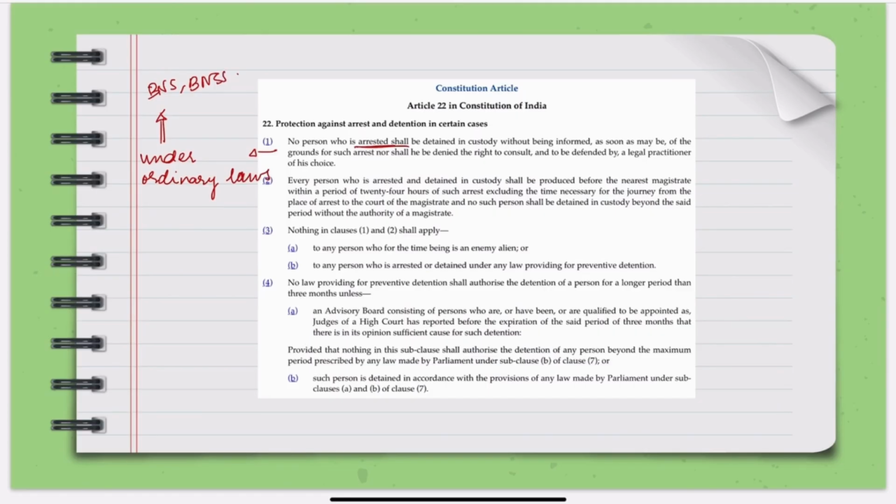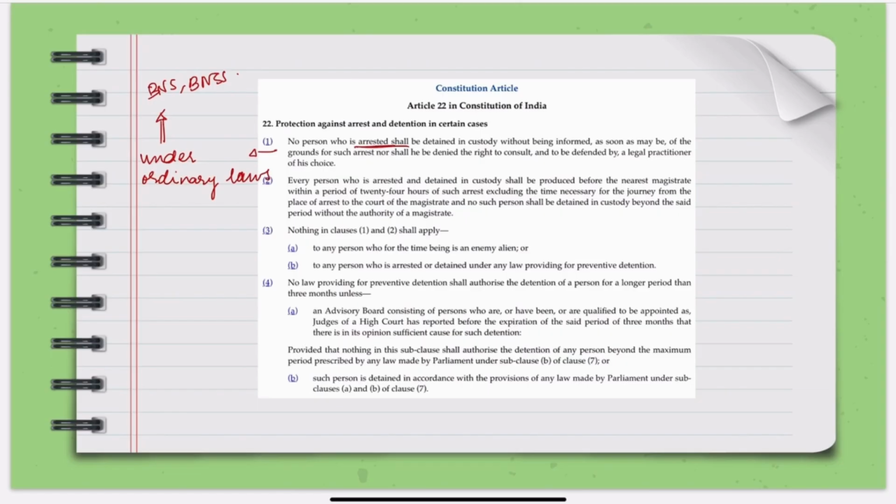So the person must be informed immediately why they are being arrested. Secondly, they have the right to consult a lawyer of their own choice, and they must be produced before a magistrate within 24 hours. Okay. And the person cannot be kept in custody beyond 24 hours without the magistrate's permission. So this is according to the rights of the arrested person in ordinary laws.